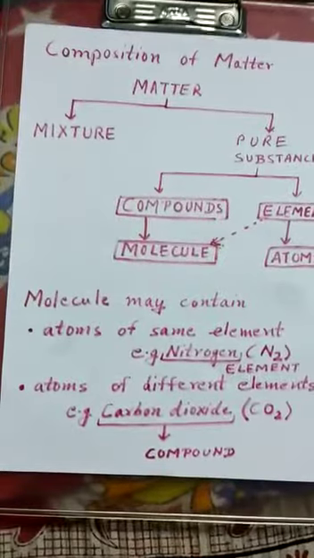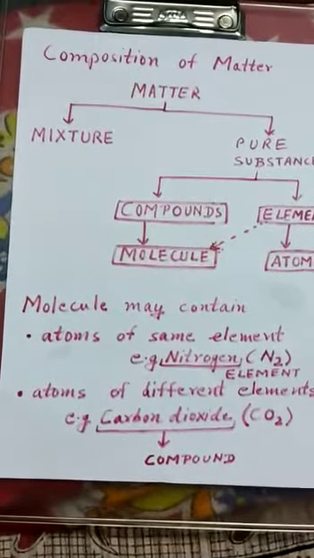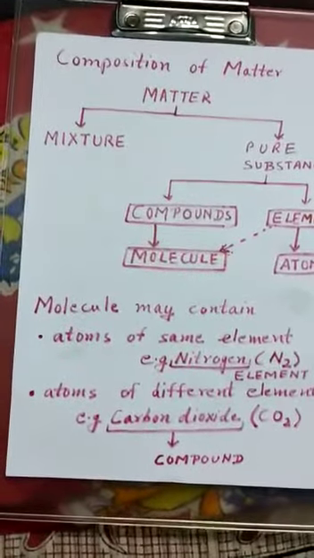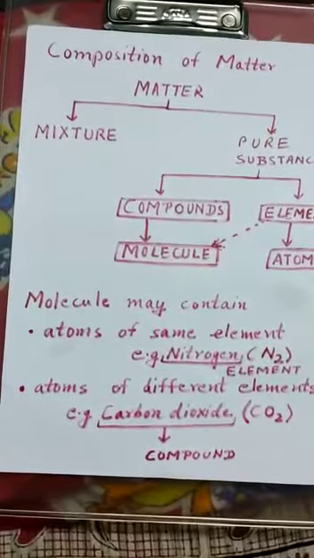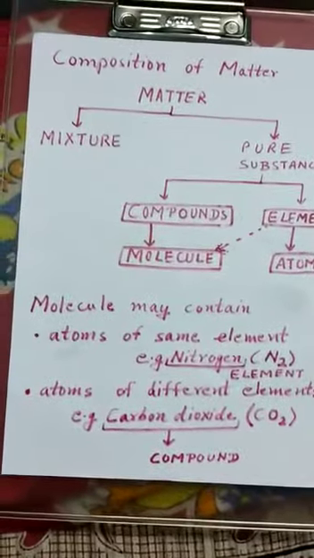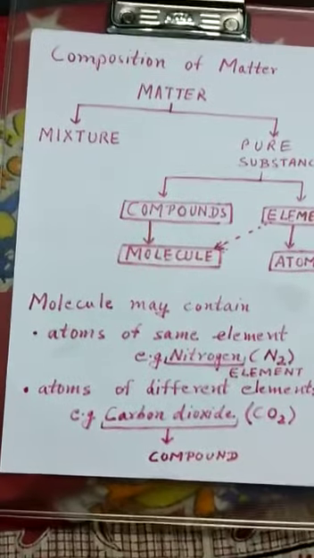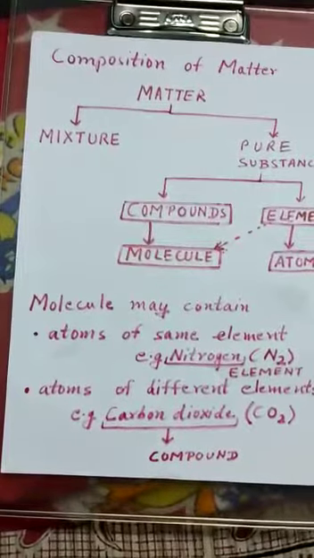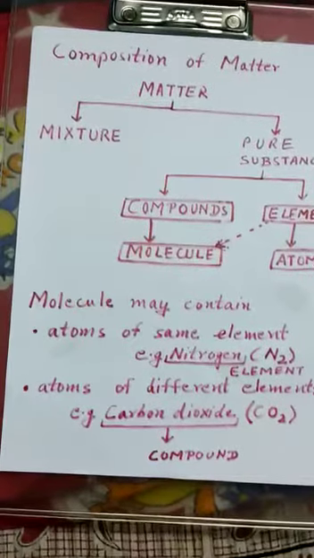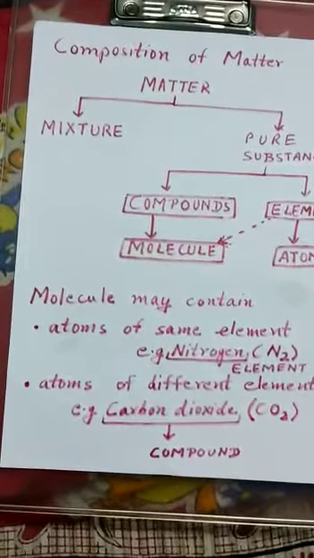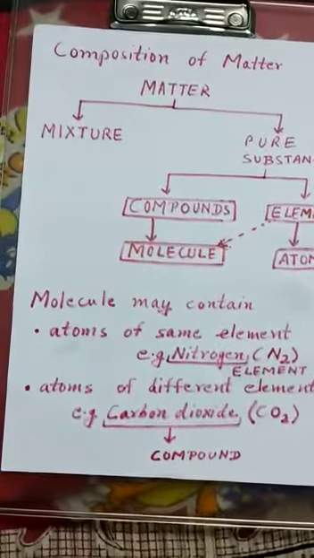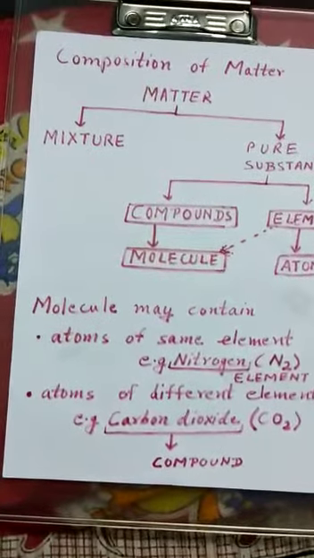So what is an element comprised of? An element is comprised of atoms. On the other hand, a compound contains atoms of different elements. For example, carbon dioxide. Carbon dioxide is a compound and it contains two different elements, one is carbon and the other is oxygen. Similarly, water. Water is also a compound as it contains two different elements, that is hydrogen and oxygen.